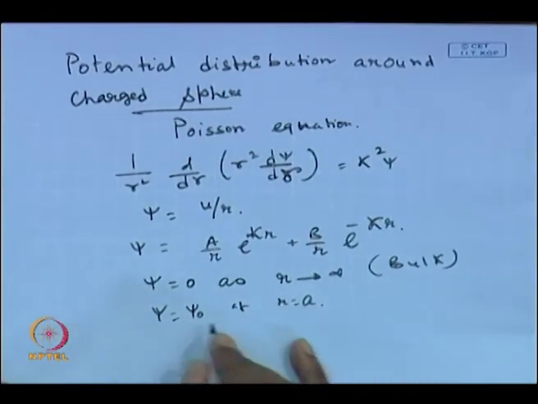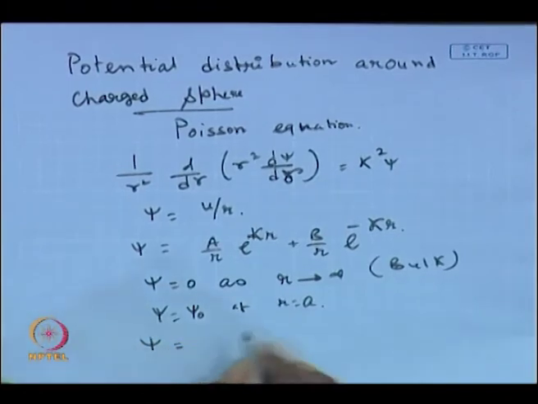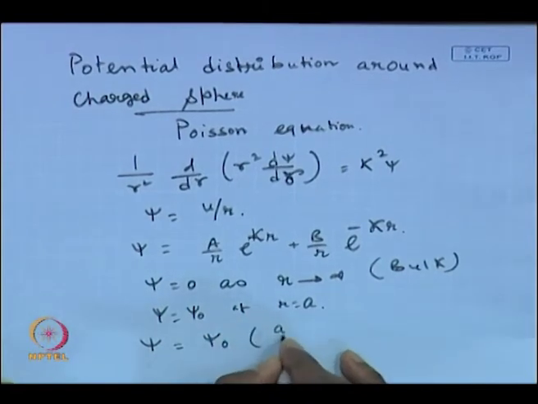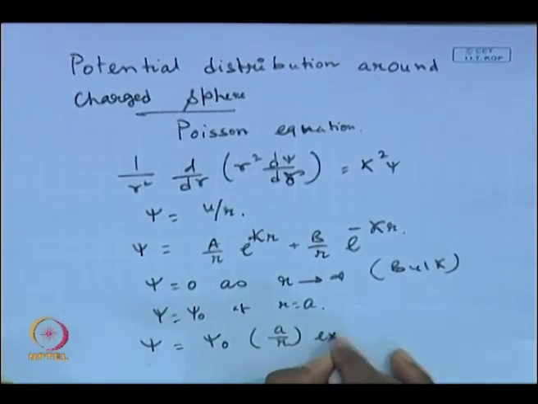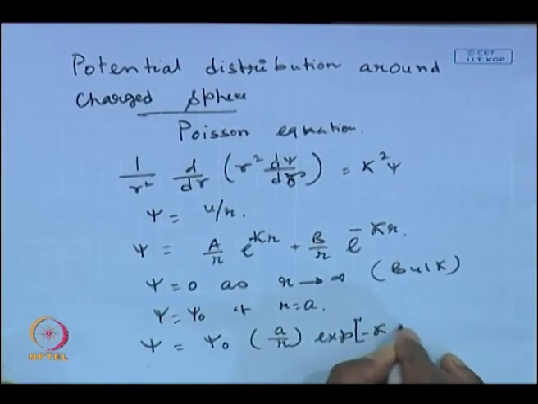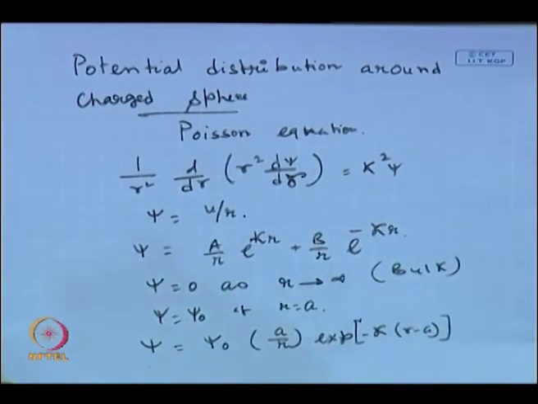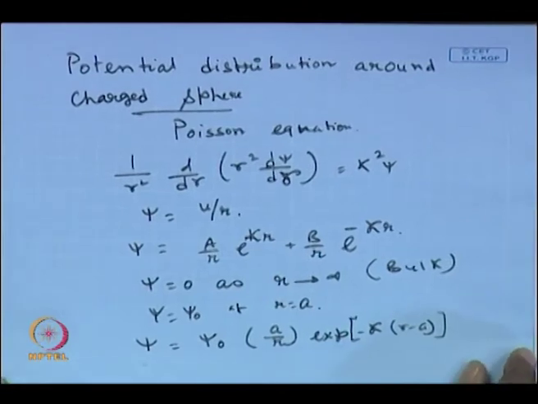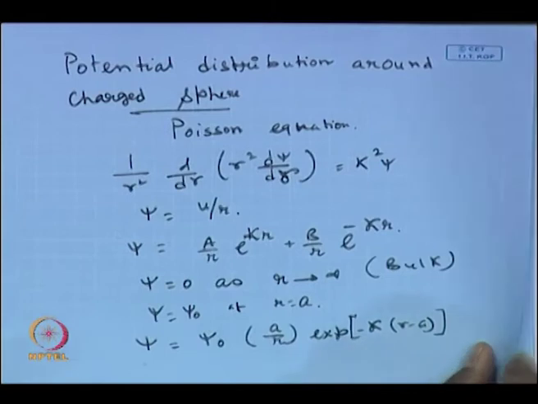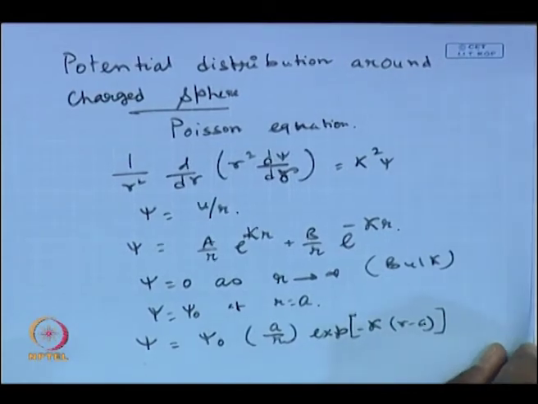So, using these two boundary conditions, one can estimate a and b, and the final solution turns out to be psi naught a by r exponential minus kappa r minus a. Okay. Where a is the radius of the charged particle, which we have already seen in the last class. Now, in this class we will define the net charge residing on the particle and how the electrophoretic mobility will be estimated.